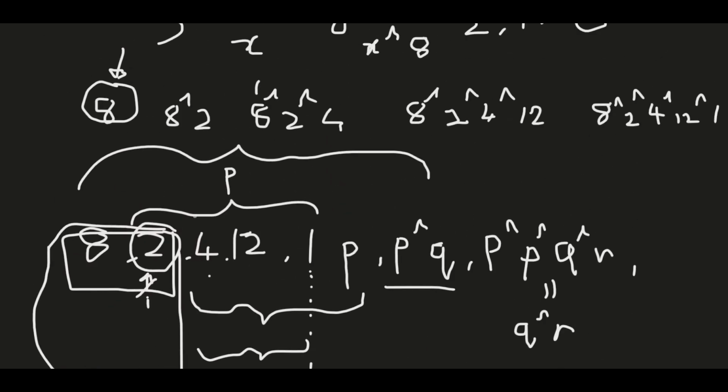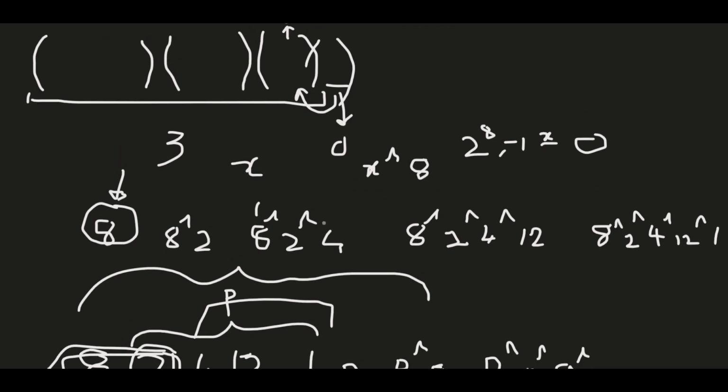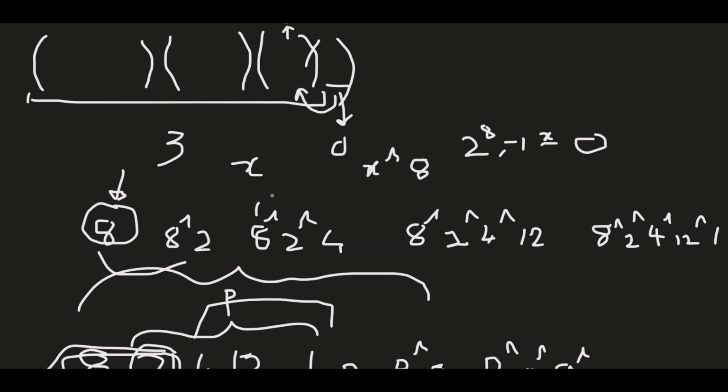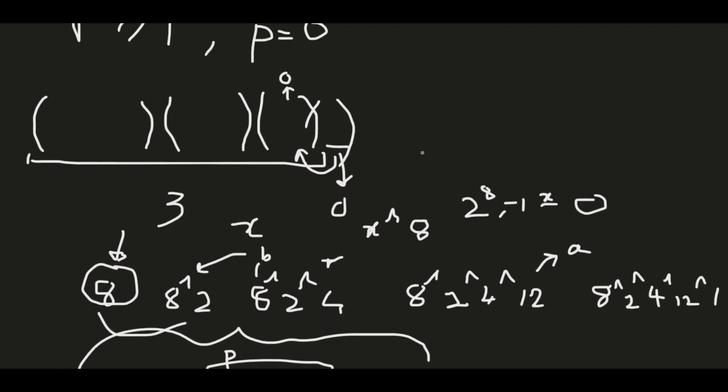If I want the value of XOR of this subsegment, let's assume that the XOR value from starting till this index is equal to A, and the XOR value up to this is B. Okay. So I want to find whether there is a subsegment whose XOR value is equal to X. So we can simply write X is equal to A XOR B. Let us assume that this subsegment gives us the answer.